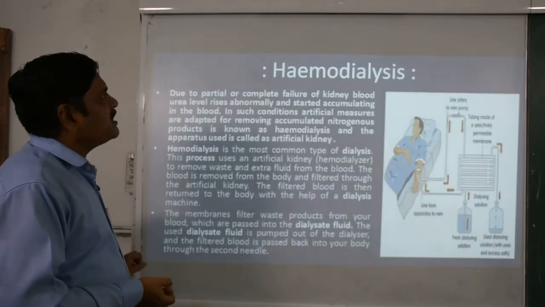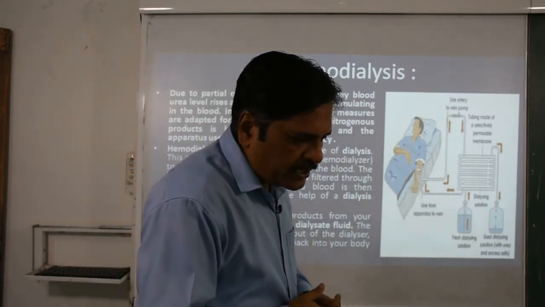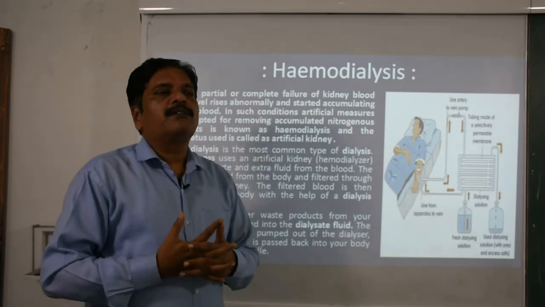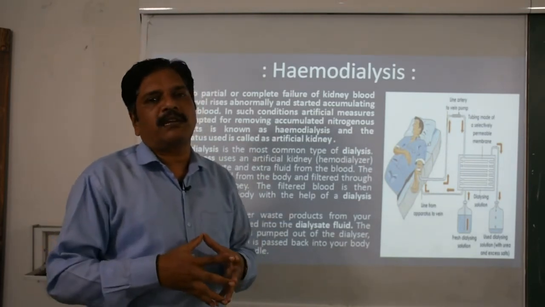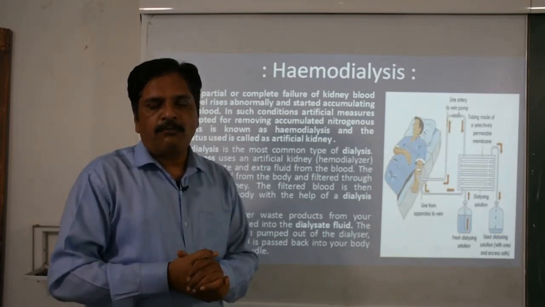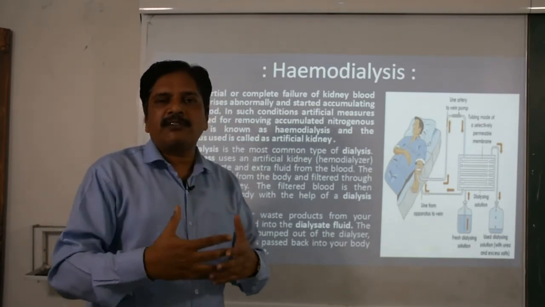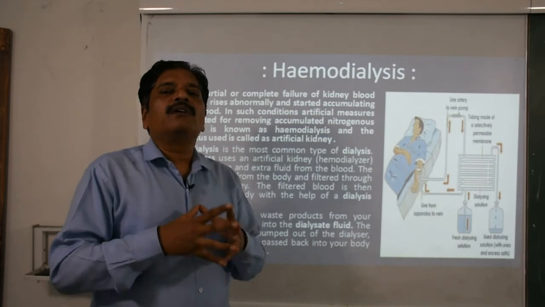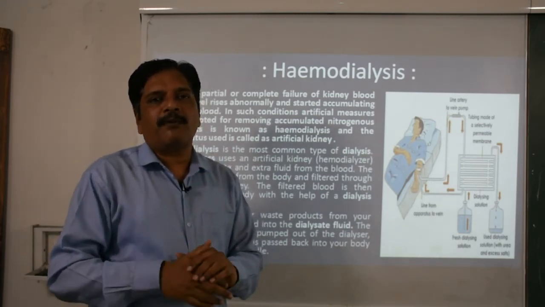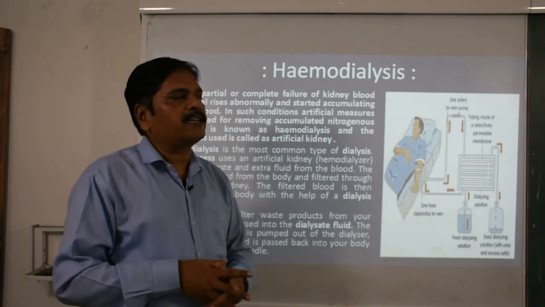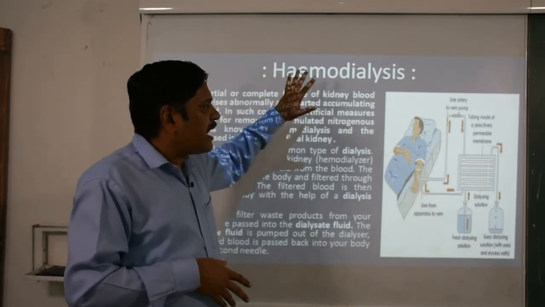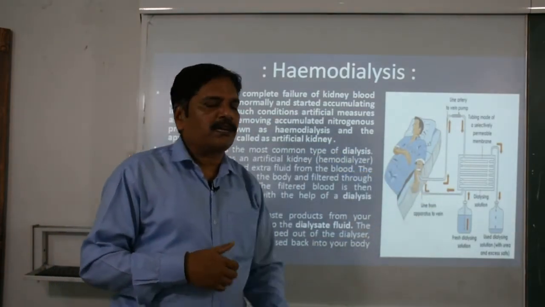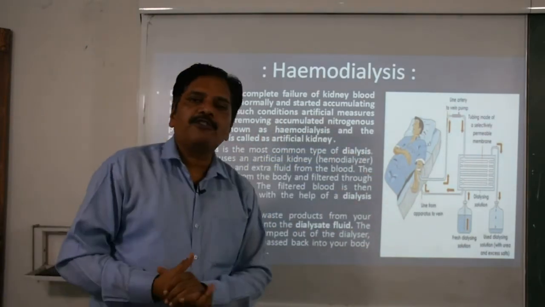Okay, now here we heard about it. Sometimes there is partial or complete failure of the kidney, which is responsible for accumulation of nitrogenous waste material in the body, which may be toxic, and excessive deposition may sometimes become lethal for the person or patient. So its elimination is performed with the help of an artificial process called hemodialysis, and that machine or equipment is called a hemodialyzer, and it is also considered the artificial kidney.